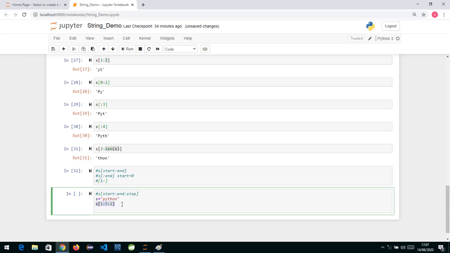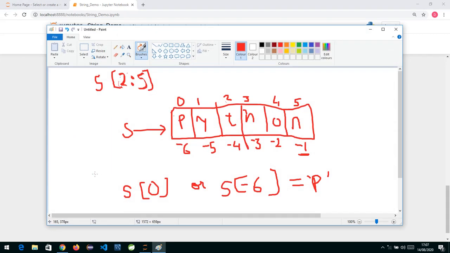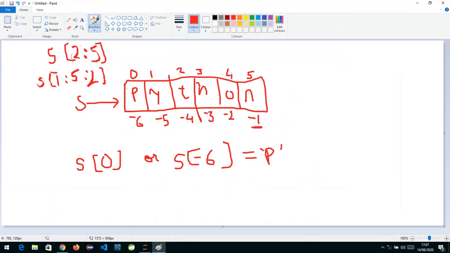So if I copy this and paste it over here, I have written S 1 colon 5 colon 2. What does this mean? It means starting with the first position. This is my first position, so it will start from here and give you the first character, which is Y. First position. After that, the step is 2.